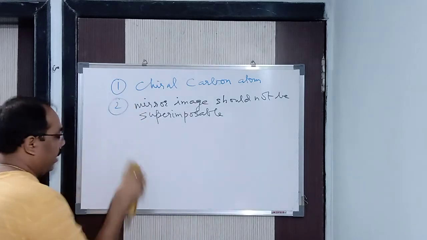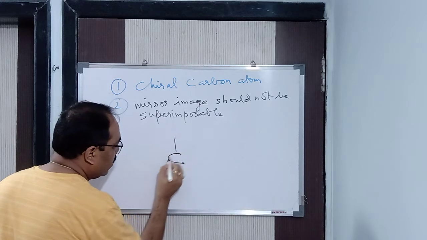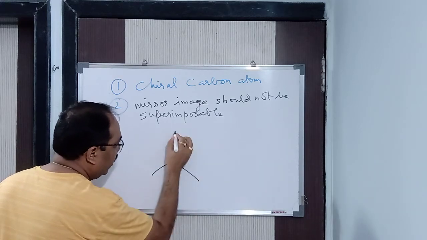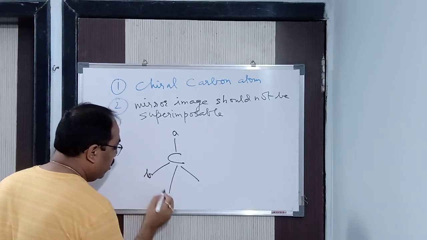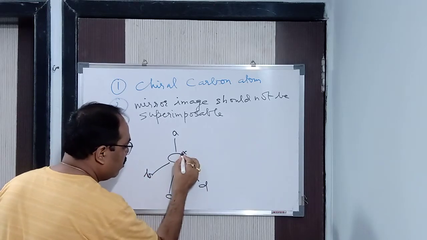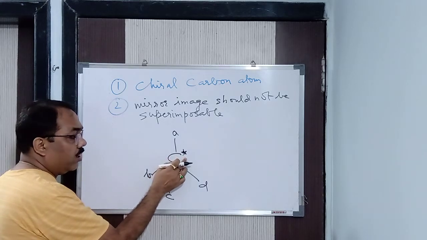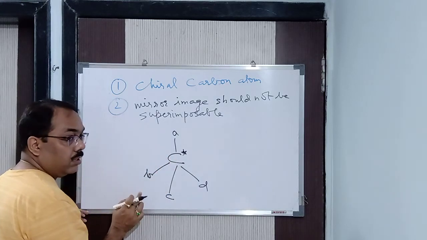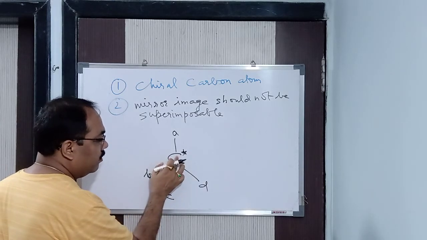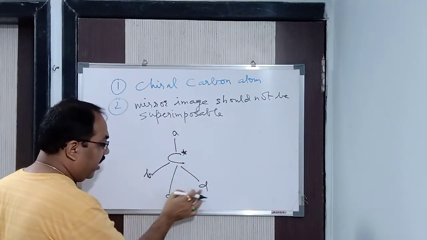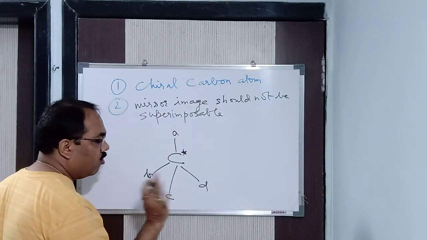What do you mean by chiral? Chiral carbon atom means when one carbon atom is attached to 4 different atoms or groups. That is said to be a chiral carbon atom, and it's represented by an asterisk mark over it. Over the carbon atom we put an asterisk mark. Correct? So in this way, when one carbon atom is attached to 4 different atoms or groups, it is said to be a chiral carbon atom. This is said to be chiral, 4 different.